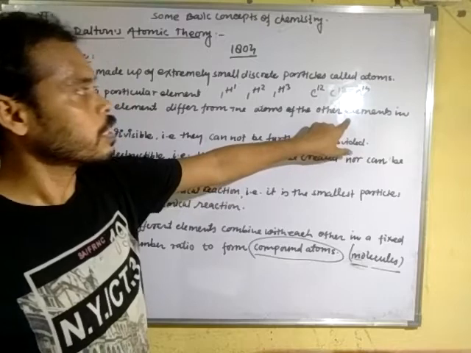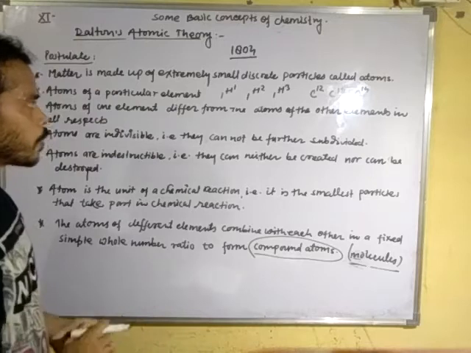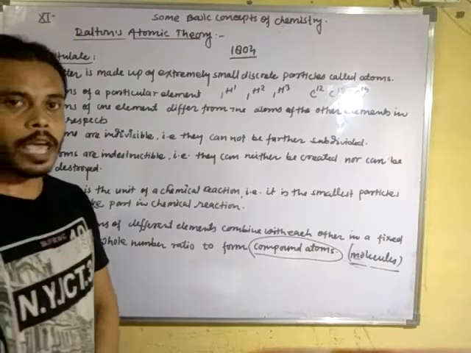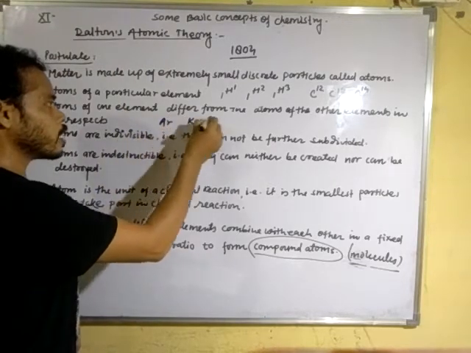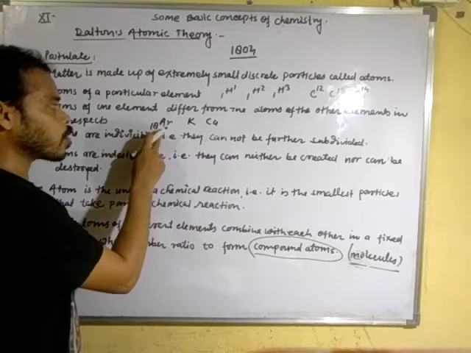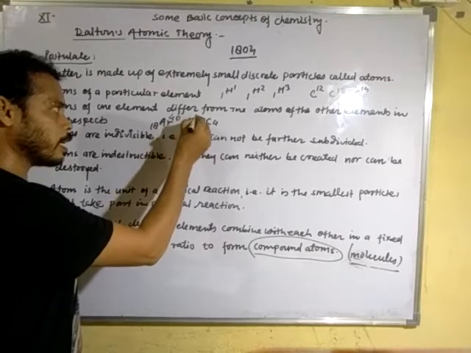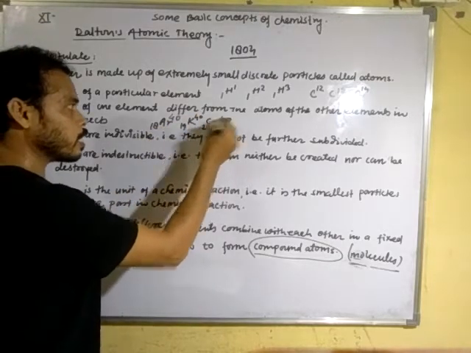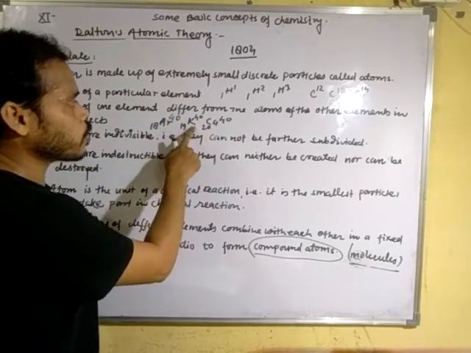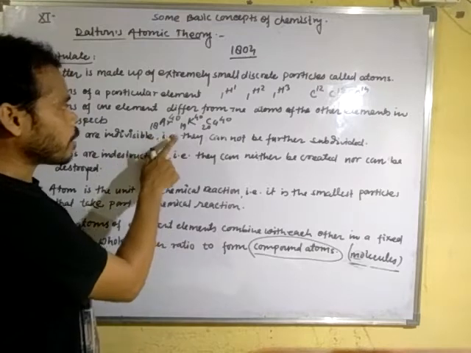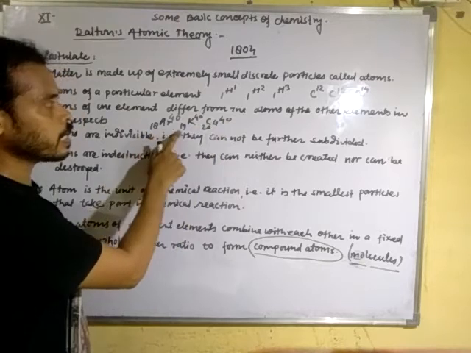This is also wrong because after the discovery of isobars, it was proved that different elements can have the same mass. Take argon, potassium and calcium: these are different elements, but the atomic mass of argon is 40, potassium 40 and calcium 40, while the atomic numbers are 18, 19 and 20.